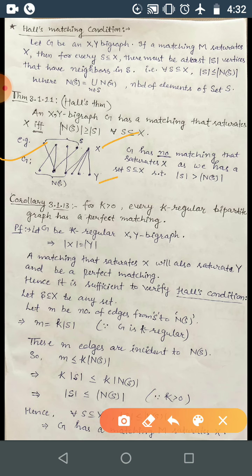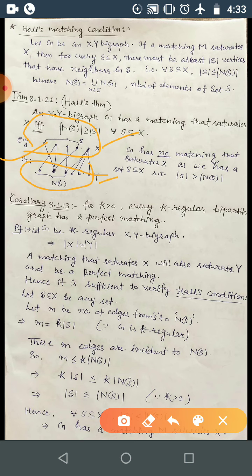Suppose this is the graph where these people have applied for these posts in some job, and we have exactly one post for every different job. So we have to select accordingly. The question is, can we do so, such that the qualified candidate gets the job?